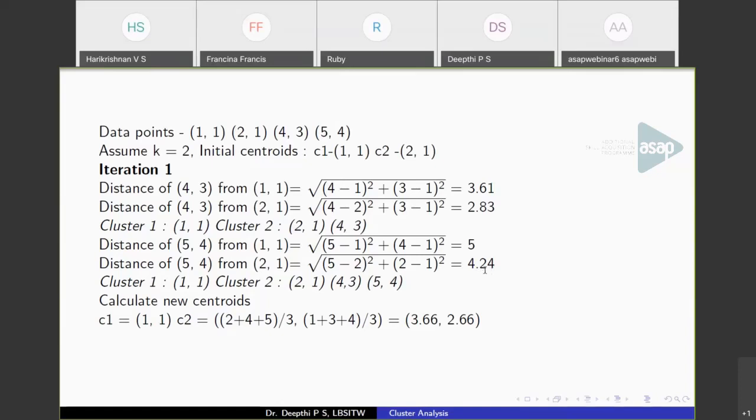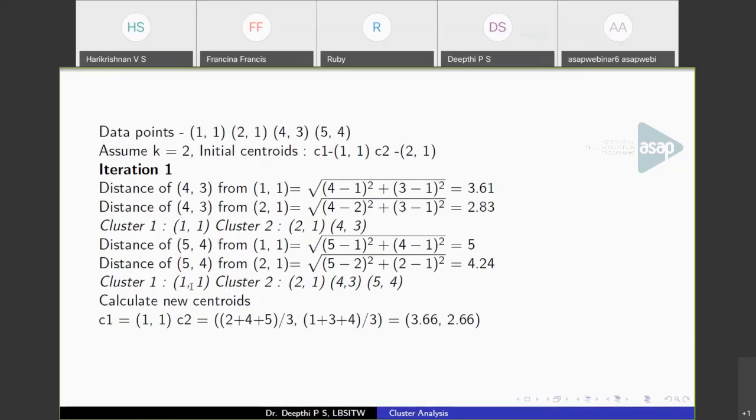So again, (5, 4) is close to (2, 1). Even without calculating, it is obvious, right? So (5, 4) is closer to (2, 1) than (1, 1). So (5, 4) will also be assigned to the second cluster. So at the end of this iteration, we have calculated the distance of these two data points from these two centroids, and we got a partition like this.